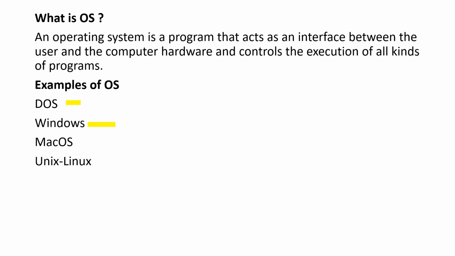And next we are going to the third example, that is the Mac operating system. I hope everyone knows this operating system, at least you have heard about it. Mac is a product of Apple and it has its own operating system with a different GUI and WIMP features. So next coming to the Linux and Unix operating systems.